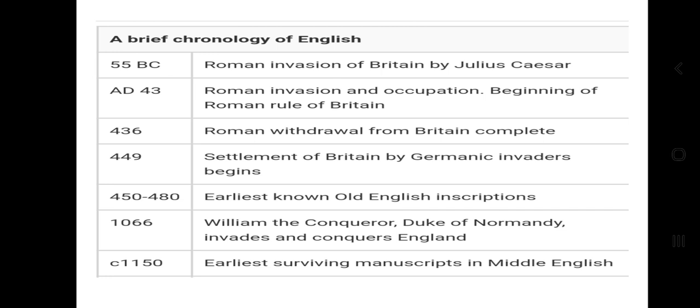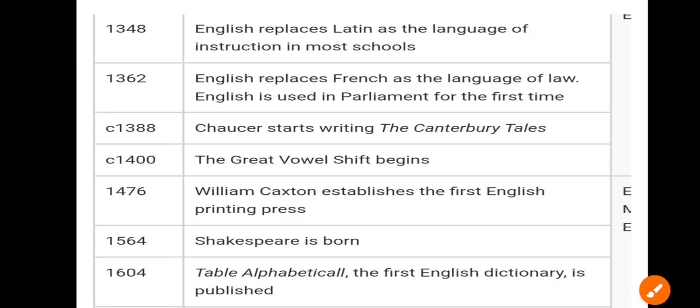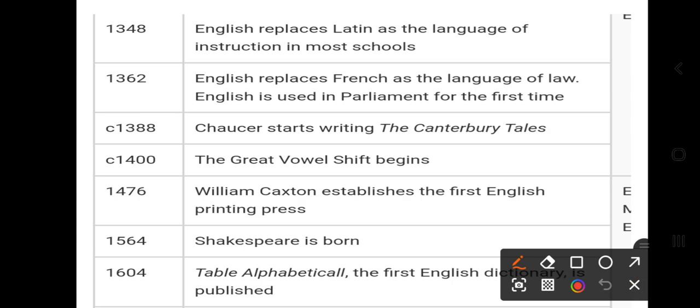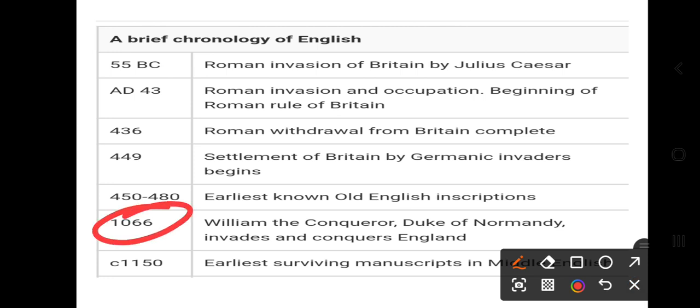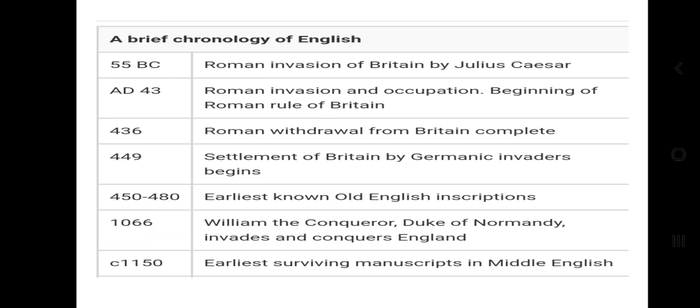invaded and conquered England in 1600, right? Sorry. So then in 1600 they invaded and conquered England, and then the earliest surviving manuscript, I told you, is a manuscript of Middle English. A manuscript is handwritten Middle English, so that has also survived. That is still surviving, and that was from 1150, right?